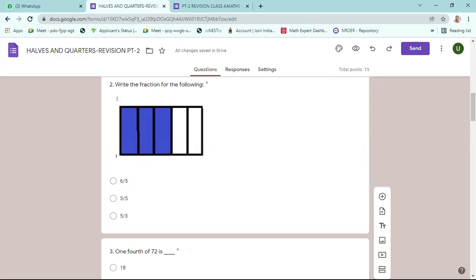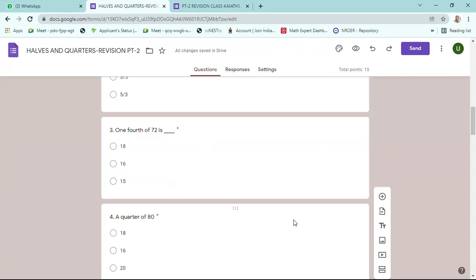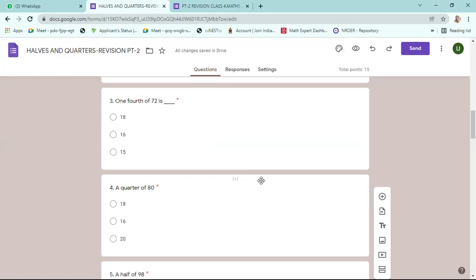One-fourth of 72. What is the answer? One-fourth of 72 is 18. Yes, 18 is the right answer. The third question, one-fourth of 72, is 18.